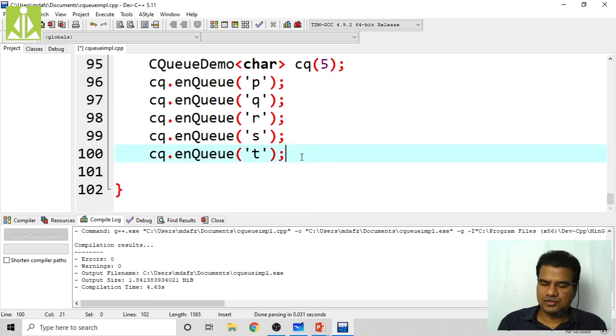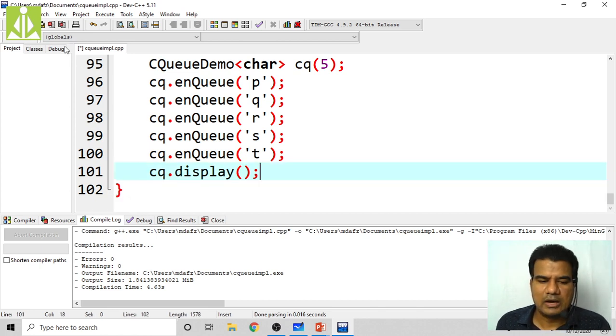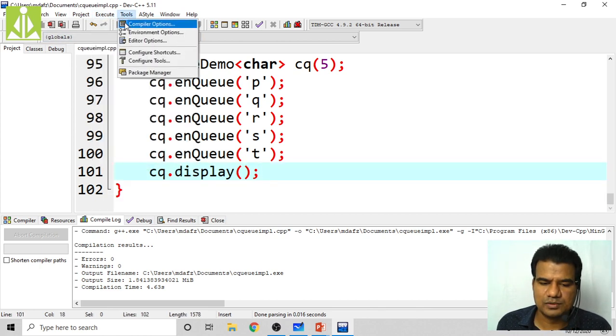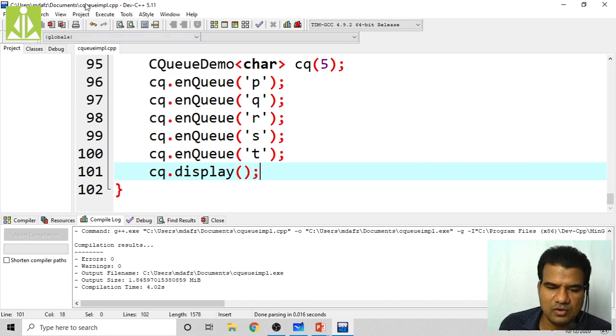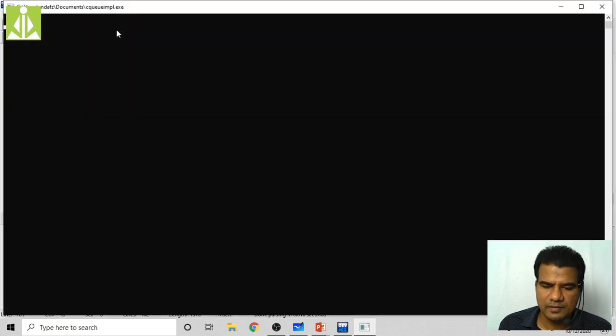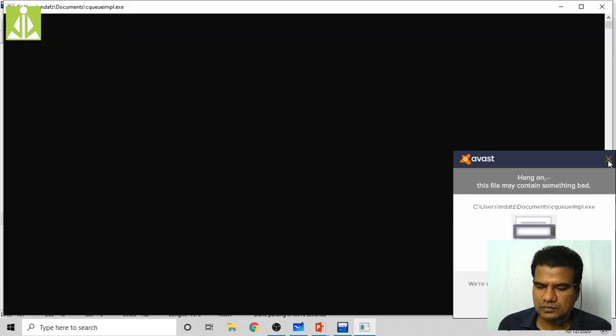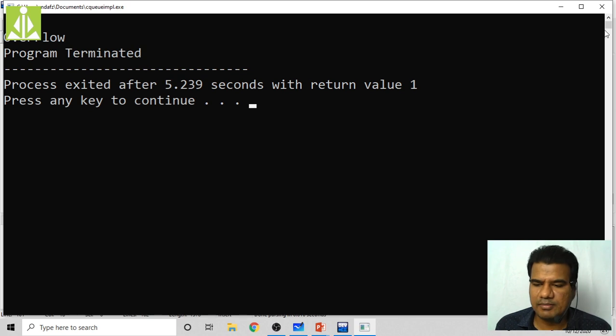After this I have to display, so CQ dot display function. We'll see how this program code gives the output. Basically we simply enqueued the items and we are displaying. Compile, it got successfully compiled, then execution. It is showing overflow terminated, so maybe it has some error.